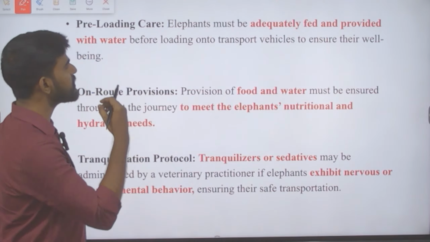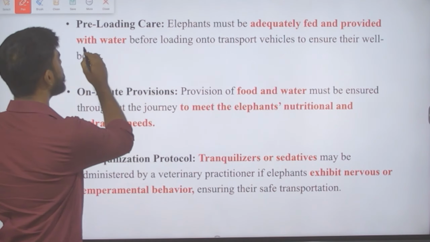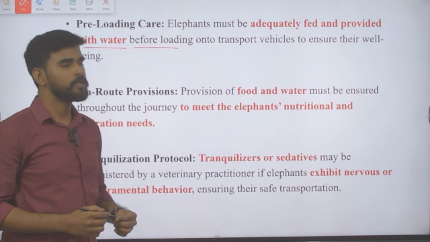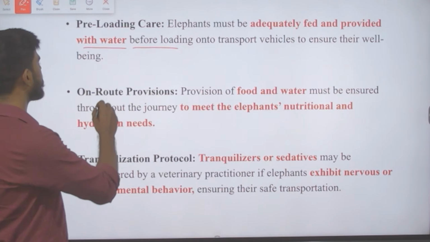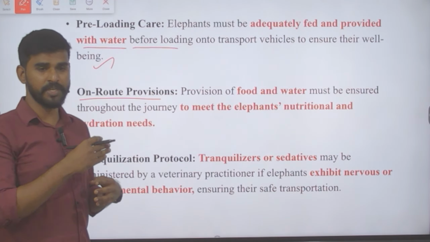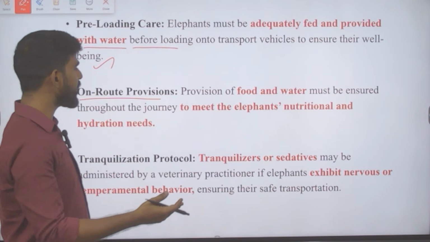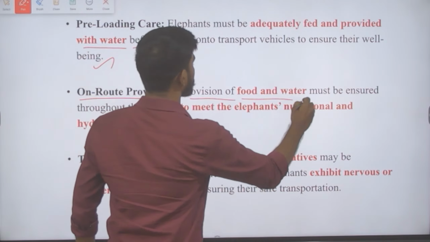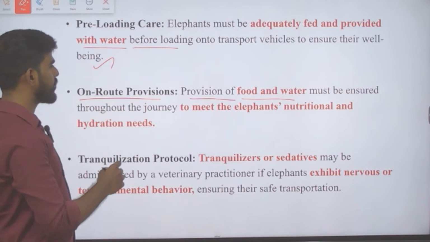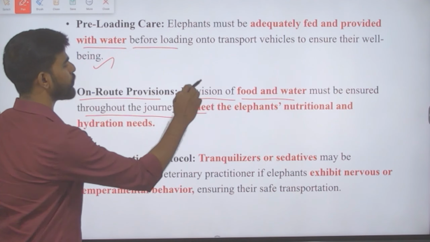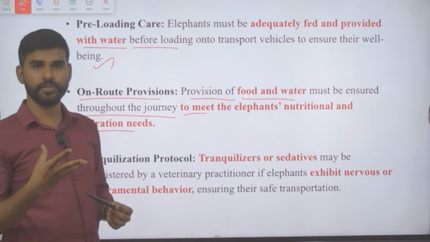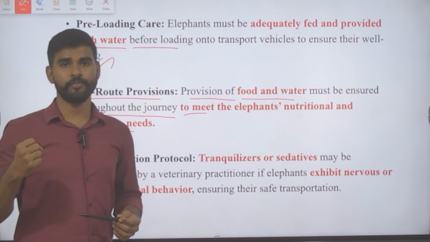Okay, so the elephants must be adequately fed and provided with water before loading on to transport vehicles to ensure their well-being. So next is en route provisions. If the journey is going to take too long, then this is a condition that says provision for water and food must be ensured throughout the journey to meet the elephant's nutritional and hydration needs. Elephants consume a lot of food and a lot of water also.